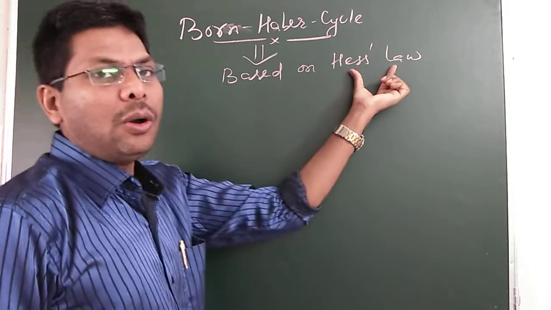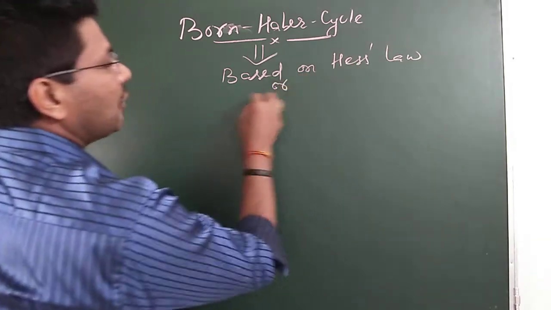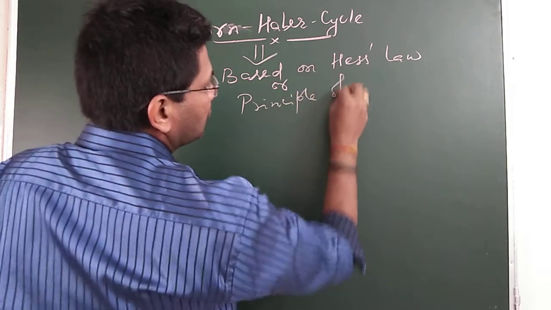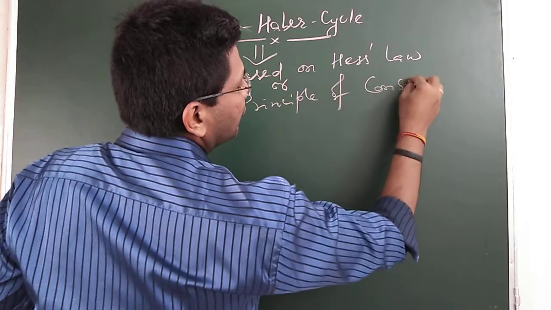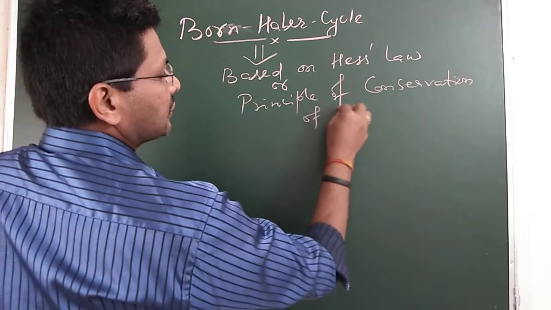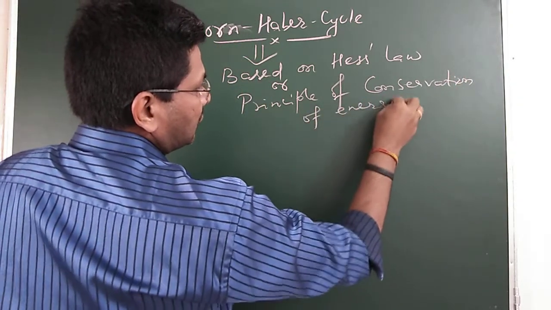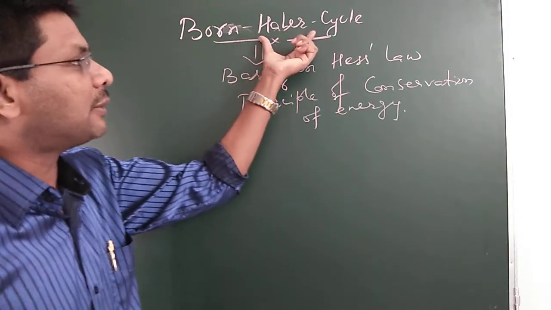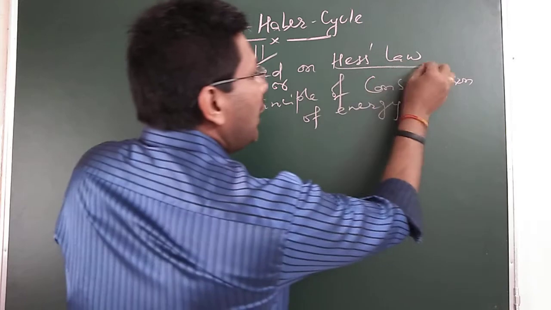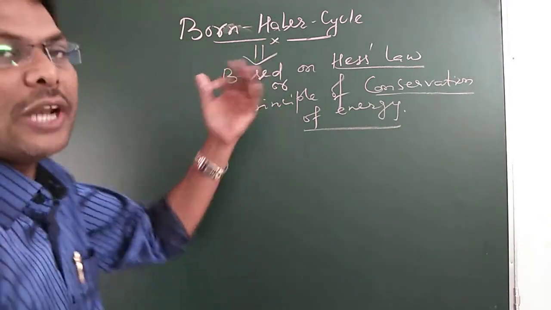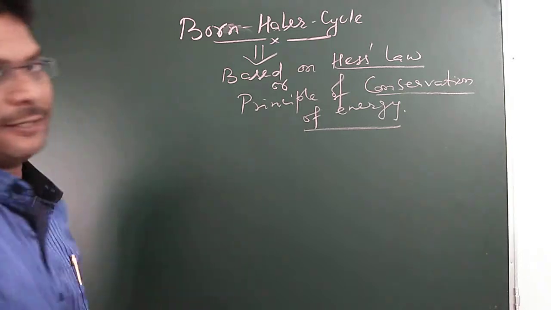And this Hess's law is based on the principle of conservation of energy. So lattice energy can be calculated using the Born-Haber cycle, which is based on Hess's law, and Hess's law is based on the principle of conservation of energy. So let's see what the Born-Haber cycle is.